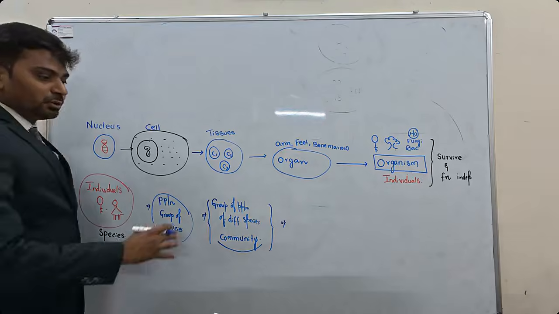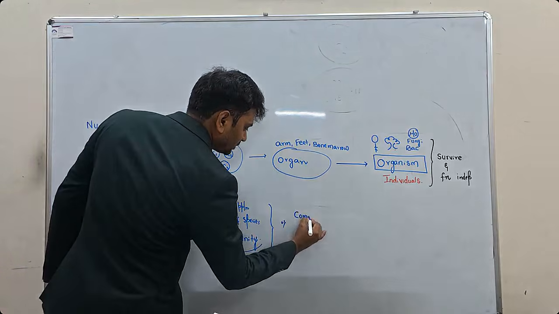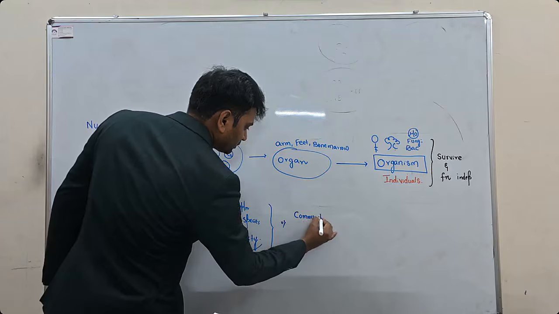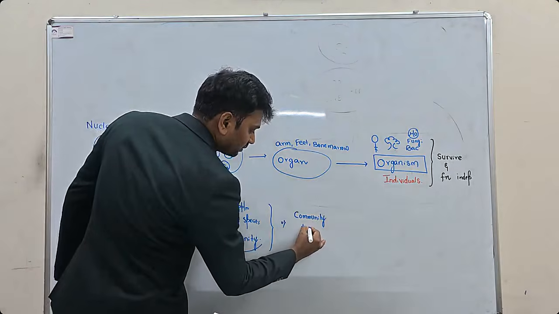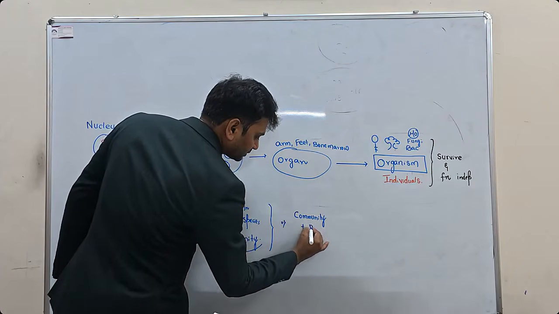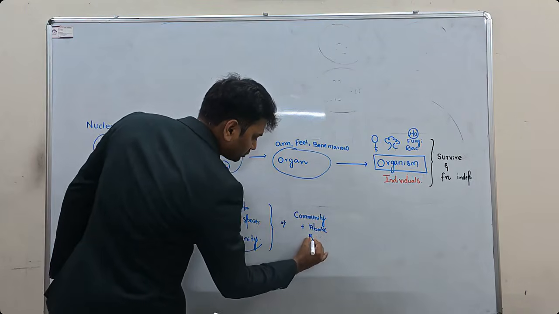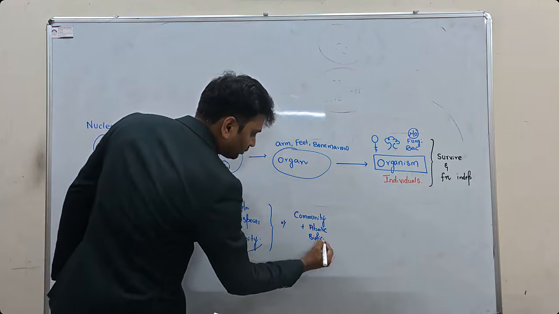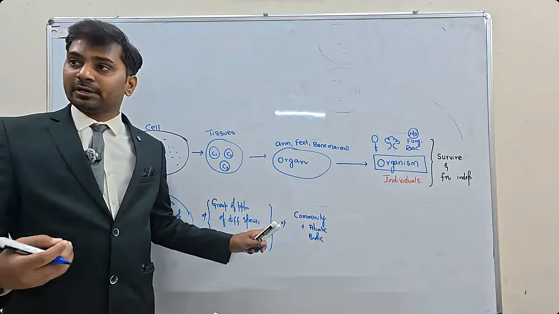Now this group of populations, the community, survives together by interacting with others, that is, biotic and abiotic components. So in a community, species cannot live individually, they have to interact with each other.